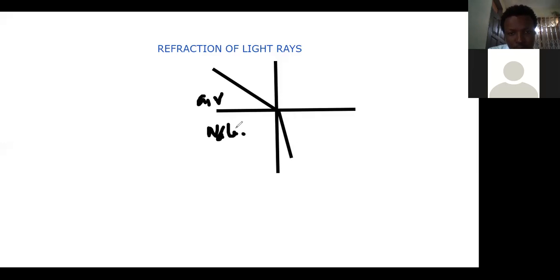This is water. Now medium one, this one is less dense. This is denser. On the other hand, when we are to reverse the action, when light is moving from a denser medium to a less dense medium, the refracted ray bends away from the normal. Because, for instance, when you are walking in the mud, you take your time. Immediately you get out of the mud, you realize that your speed changes, it increases. And so then it bends away from the normal.